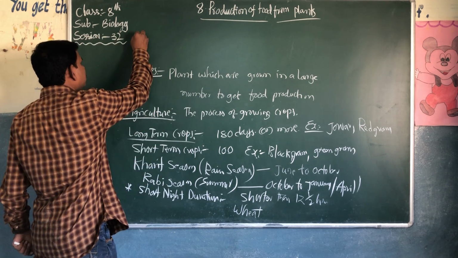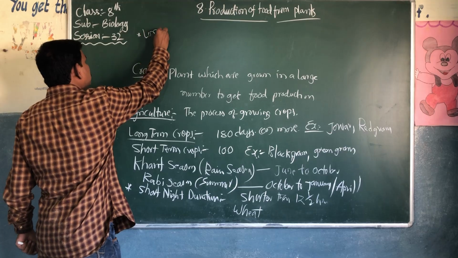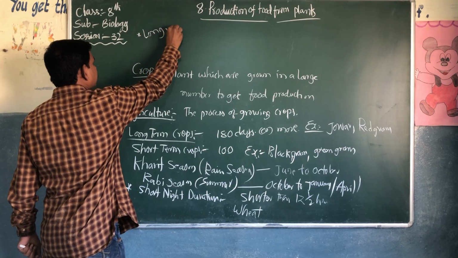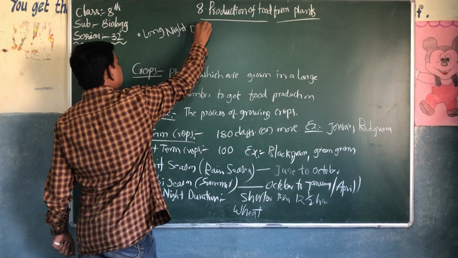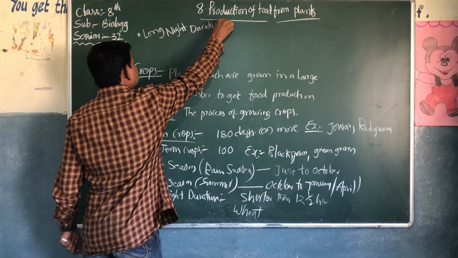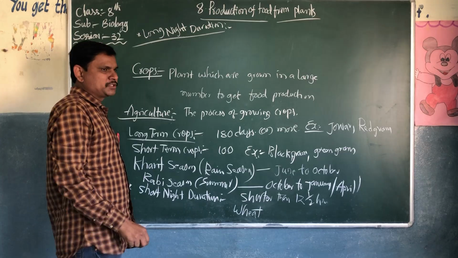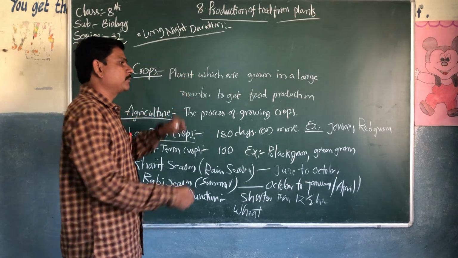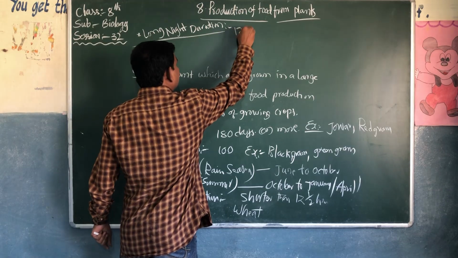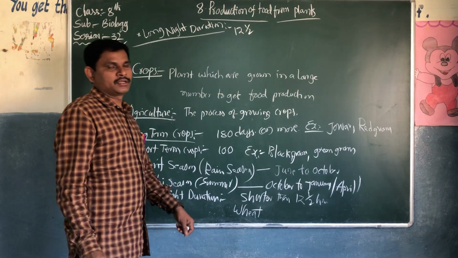And what is long night duration? It is exactly the opposite of short night duration. The night duration should be more than 12 and a half hours.